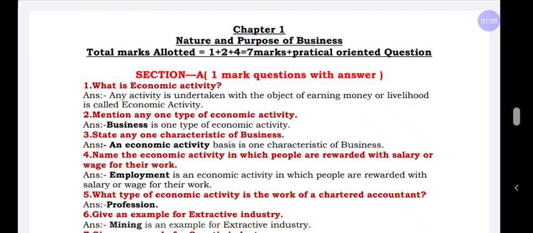For 1-mark questions, we can expect one-word answers in the examination.